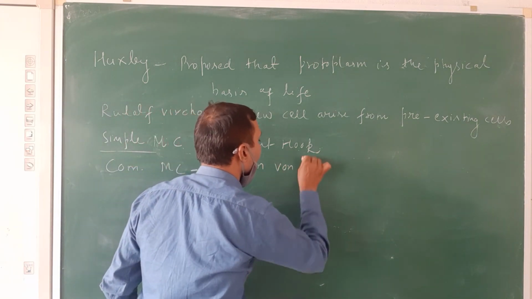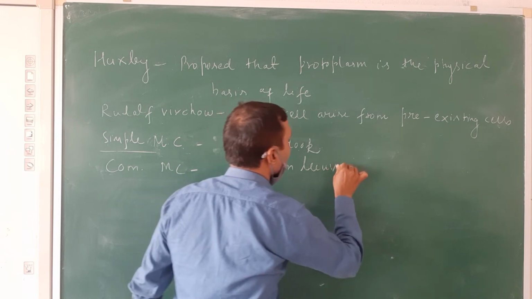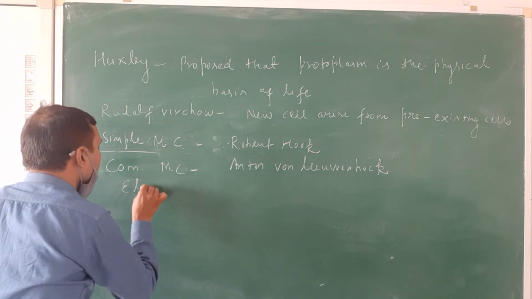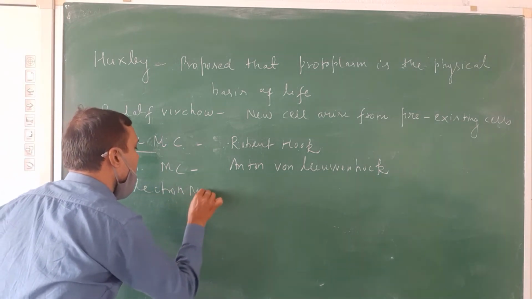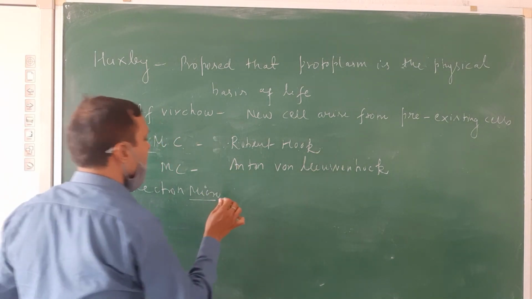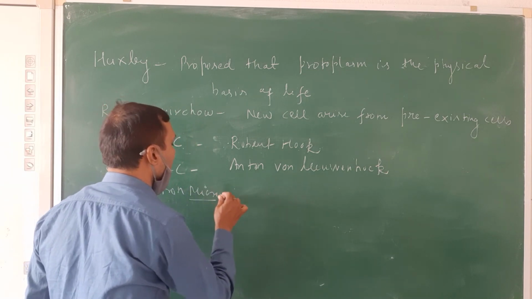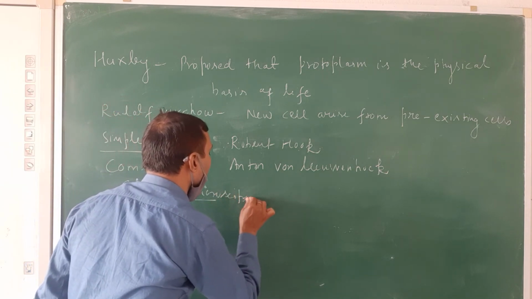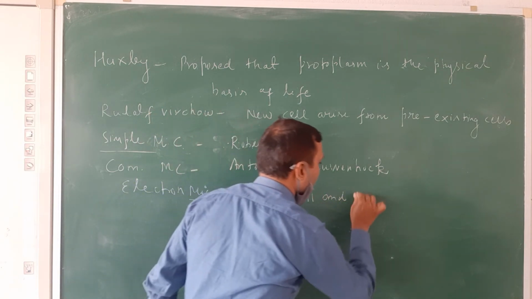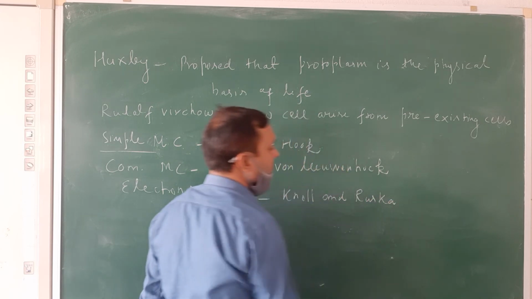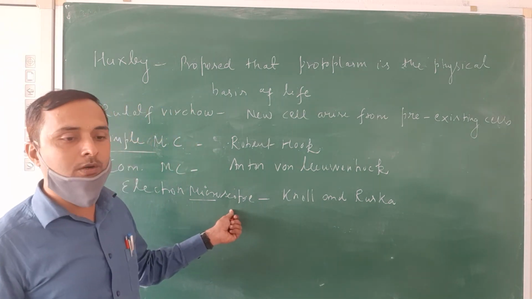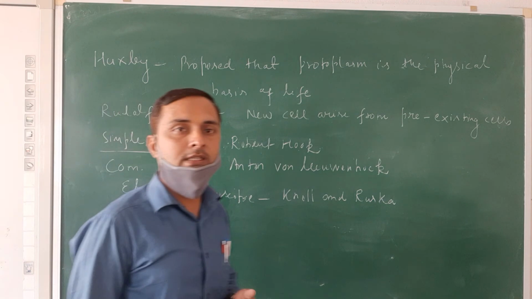The next one is the electron microscope. In place of light, a beam of electrons is used to see the structure of the cell and subcellular parts. The electron microscope was discovered by Knoll and Ruska. So this is all about the discovery of the cell and the various scientists associated with it.